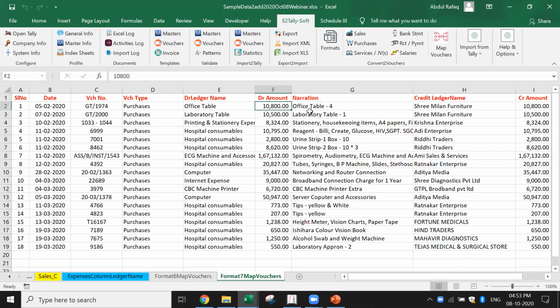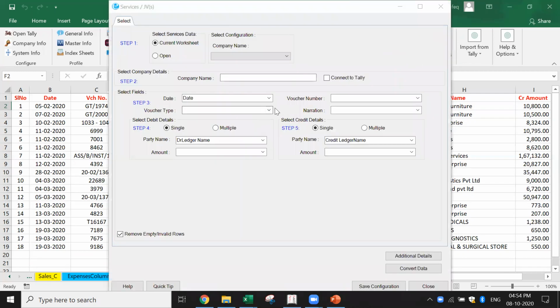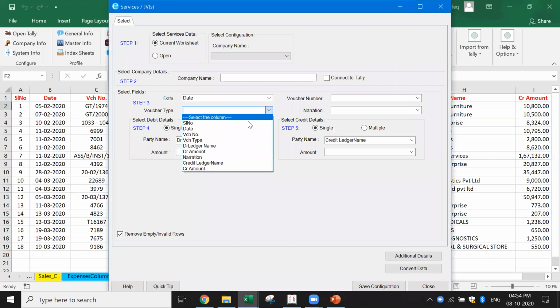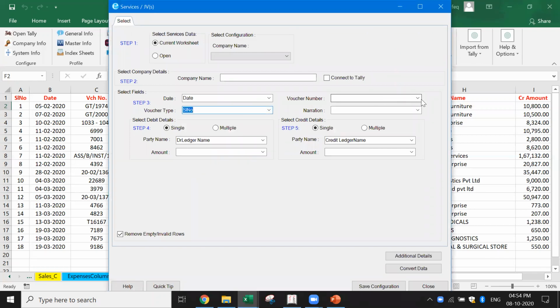Okay, so in this case, what do I do? Now it can also have one single debit in multiple credits. I'm not going to use the format here. I'm going to use what is called a map voucher. Now, in this case, I can use a JV format itself. See, this is very, very simple. Once you understand, this is very, very simple. Okay, I pick up the voucher number. No, I picked up wrongly. Voucher type is voucher type. Okay, I got the voucher number, which is serial number. Narration, I can give that.